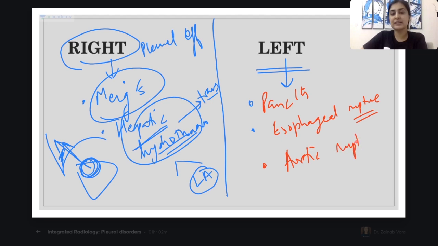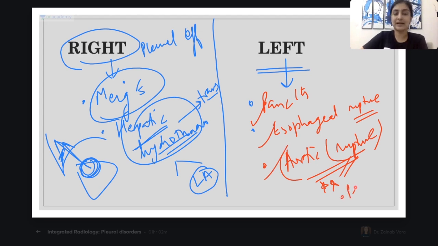Aortic dissection or any sort of aortic rupture, maybe secondary to trauma, will only produce effusion on the left side. So very, very important. Remember these 3 causes. Even pericarditis I accept, more common on the left side. Is this clear, guys? Very, very important theoretical questions will come from this.